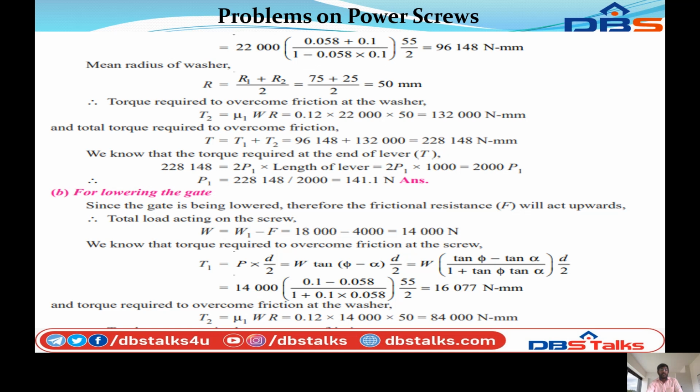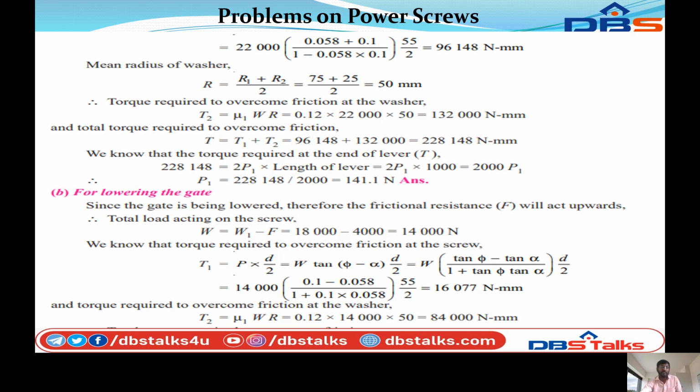So the mean radius of the washer R is equal to R1 plus R2 by 2, that equals 75 plus 25 by 2, that equals 100 by 2, that equals 50 mm. Therefore the torque required to overcome the friction at the washer T2 is equal to mu1 into W into R, that equals 0.12 into 22,000 into 50, that equals 1,32,000 Newton millimeter.